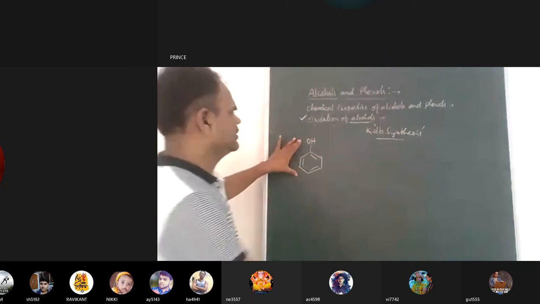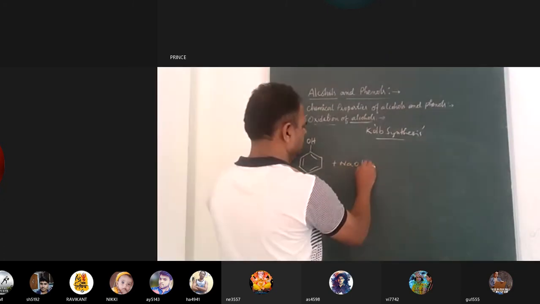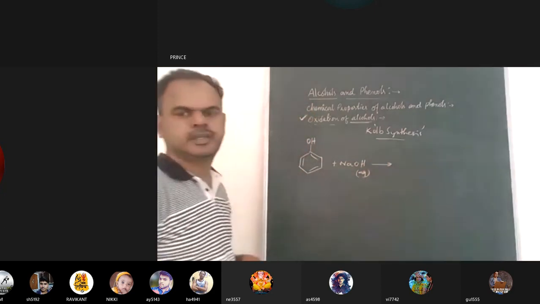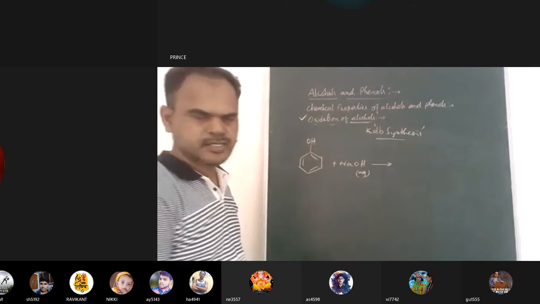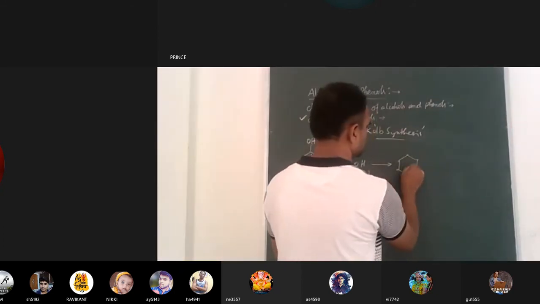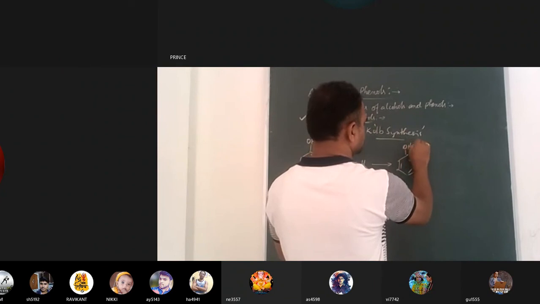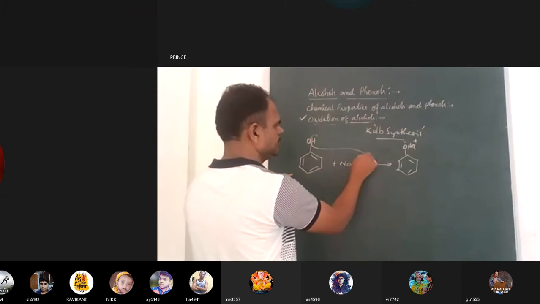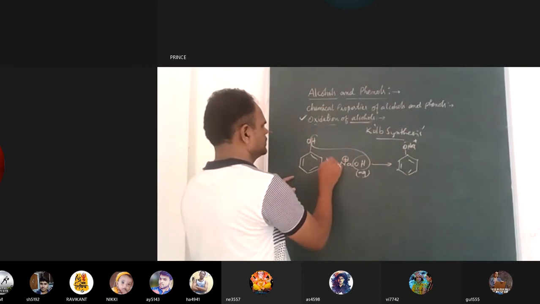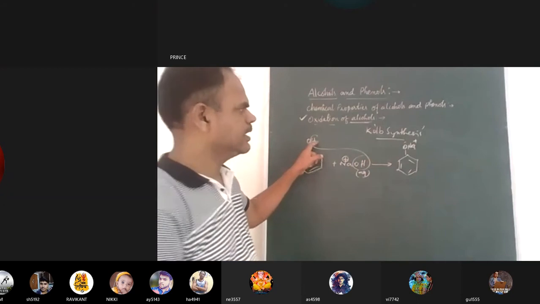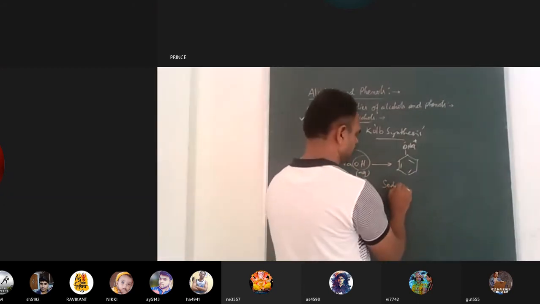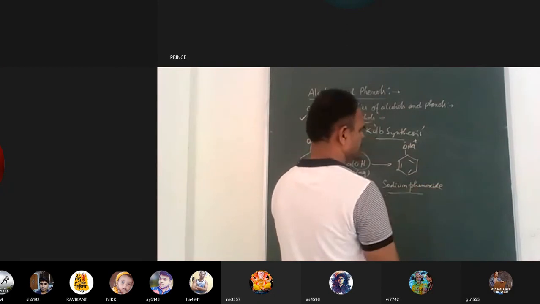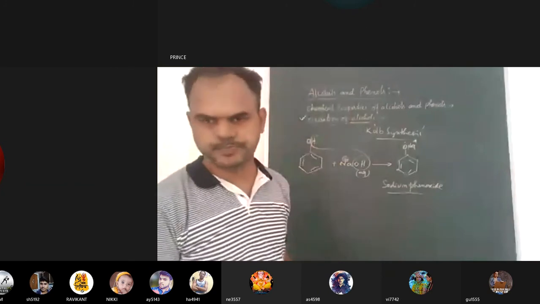What is the Kolbe synthesis? When the phenol is treated with aqueous sodium hydroxide, this is acidic, this is basic. When phenol is heated in the presence of sodium hydroxide, you will get an intermediate compound. What is this? Sodium phenoxide. The H plus will combine with the OH, then sodium will go here, displacing H plus, and sodium phenoxide forms. Sodium phenoxide's specialty is that it is highly reactive.